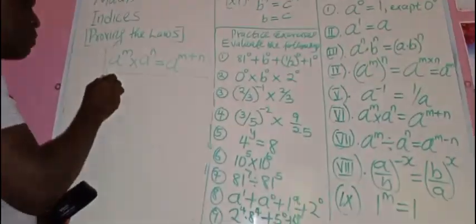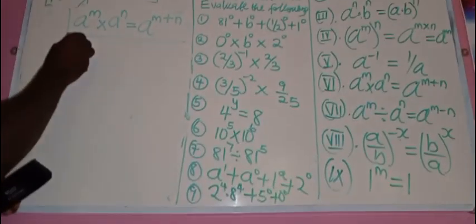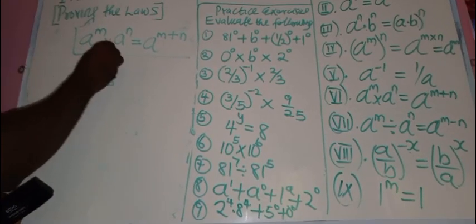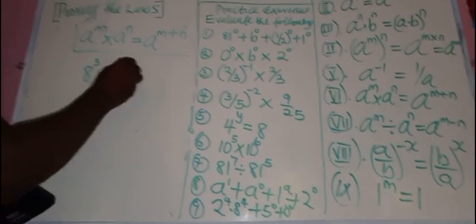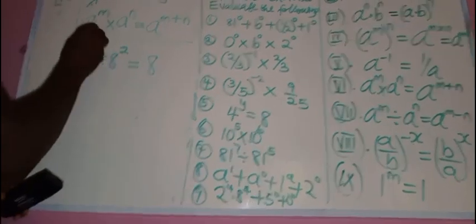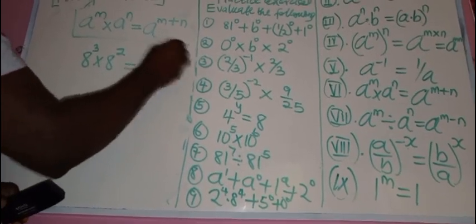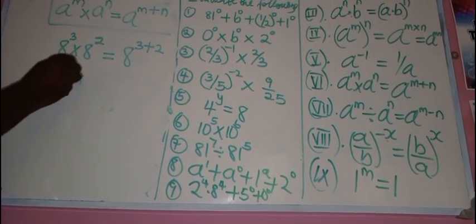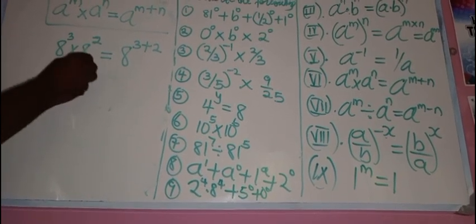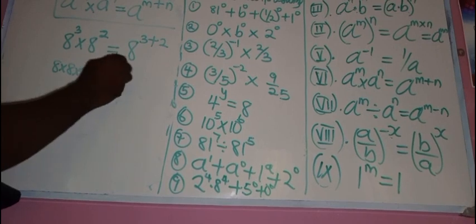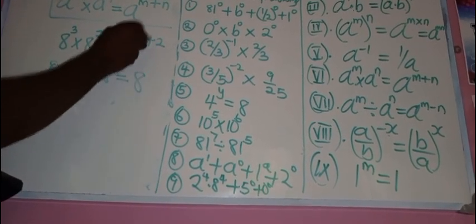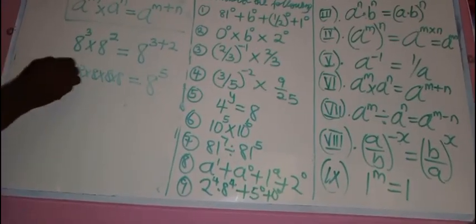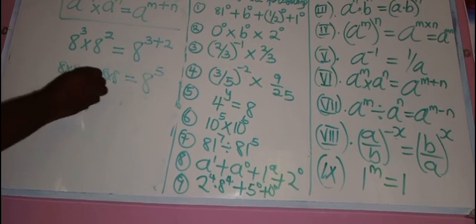Okay? So now let's pick some few things here. Let's say we have 8 raised to power 3 times 8 raised to power 2. According to this law, it is written as 8 raised to power, I will add the 2 powers, 3 plus 2. Now let's see. But you know the meaning of this one is 8 times 8 times 8. The meaning of this one is 8 times 8. And this is what? 8. What is 3 plus 2? 5. Now, how many 8 is this? We have 1, 2, 3, 4, 5. That is 8 raised to power 5.